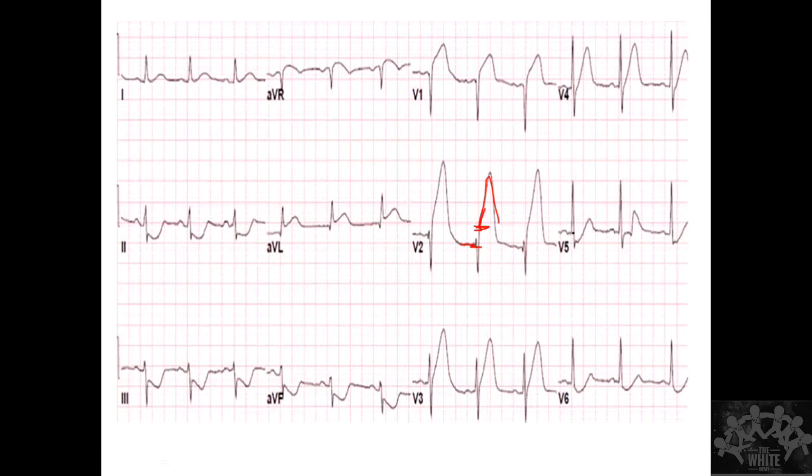V5, that might be baseline. See, because here this lead is showing like this and this lead is like this. So there might be some technical issue also.